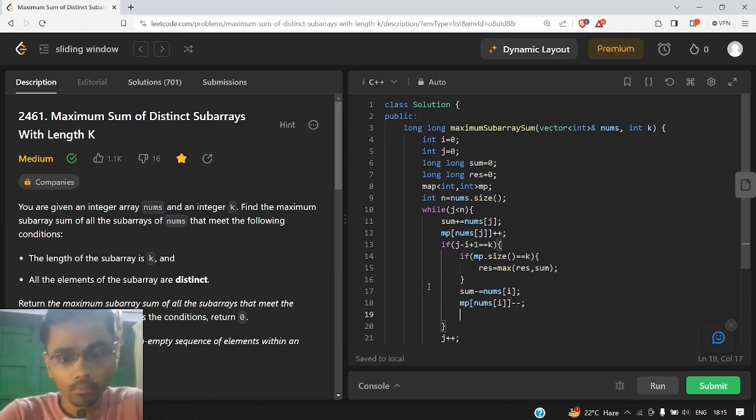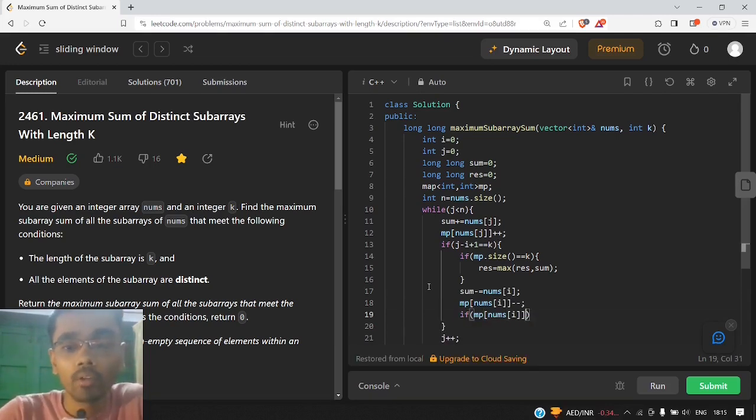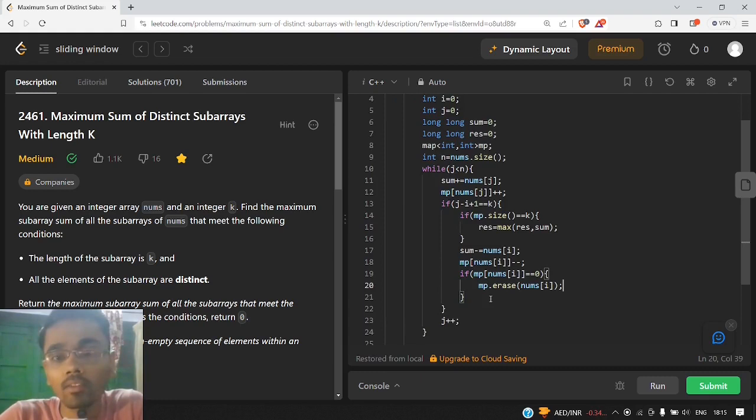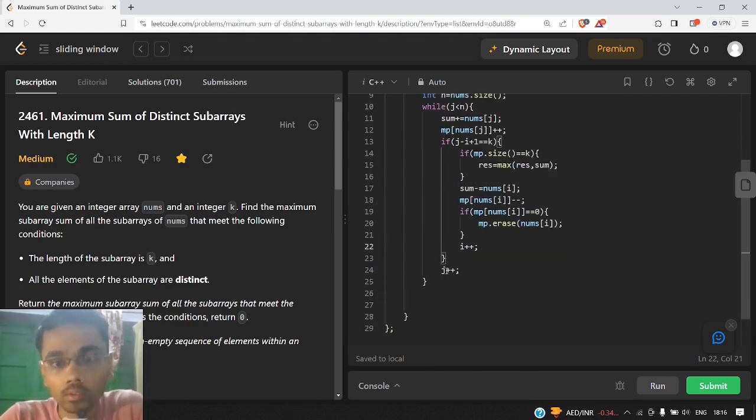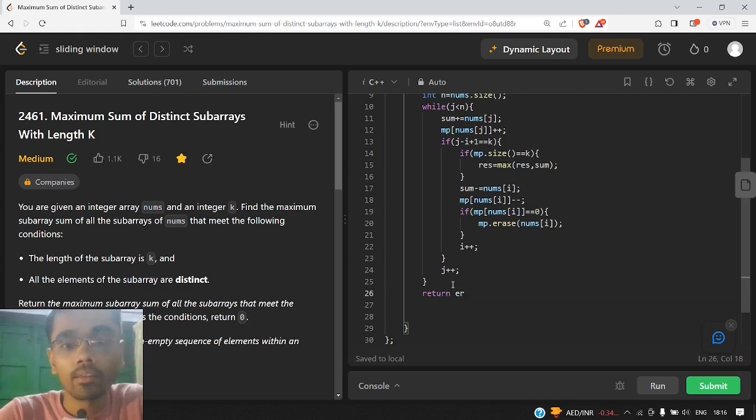Now if the frequency of that element inside the map becomes equal to 0, that means it's not present in our current subarray. That means we need to erase it from our map also, because even if some element has frequency equal to 0 and we have not erased it, it will still be counted as an element with 0 frequency. So we need to erase it as well, and we'll keep on incrementing our left pointer and computing again and again until we get the maximum sum. So yeah, in the end we will return the res.